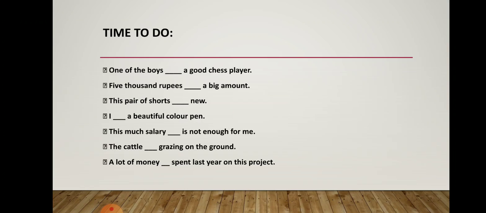I'm so sorry, I have already given you the answer here. The cattle dash grazing on the ground. Is or are, was or were, it's your choice. A lot of money is spent last year on this project, was spent last year on this project. Now it's up to you. Okay, or were spent, was spent, are spent, is spent. Now you can choose any verb of your choice here that should be appropriate as per the sentence, and you have to remember that you are using the correct form of verb with that.